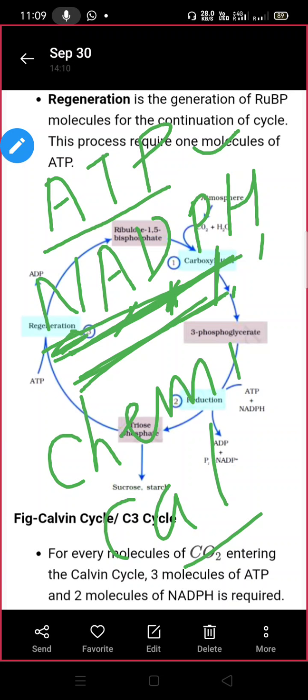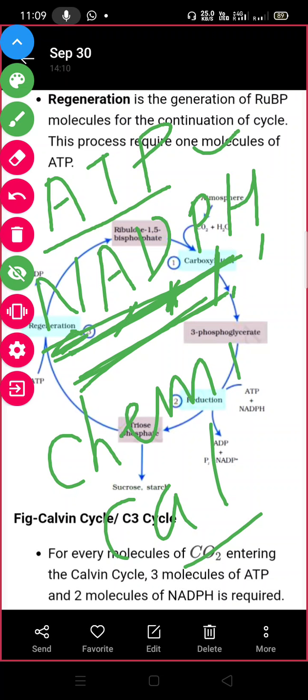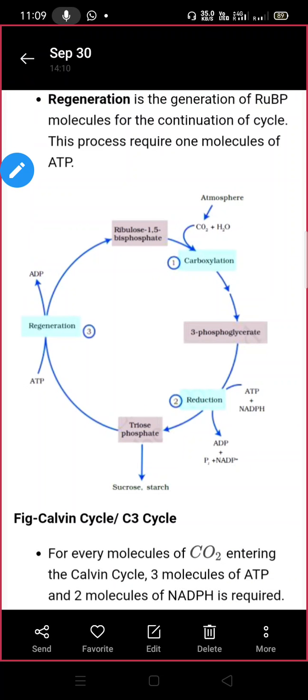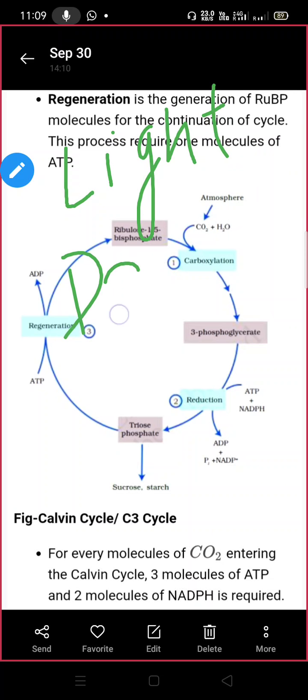So these are the forms of the chemical energy. That is the purpose of the light reaction in the plant, and these forms of the energy will be used later in the dark reaction. जैसे photosynthesis में दो पार्ट होते हैं, you know कि दो पार्ट कौन कौन से होते हैं photosynthesis में? लाइट रिएक्शन और डार्क रिएक्शन. ठीक है, ये दो पार्ट आपके फोटोसिंथेसिस में होंगे.